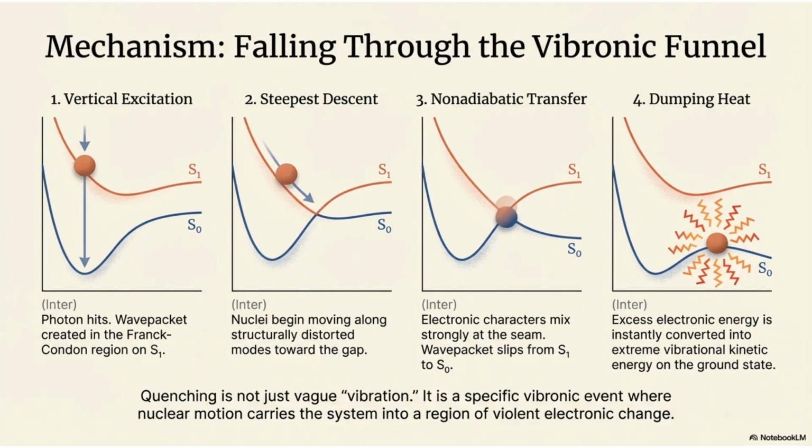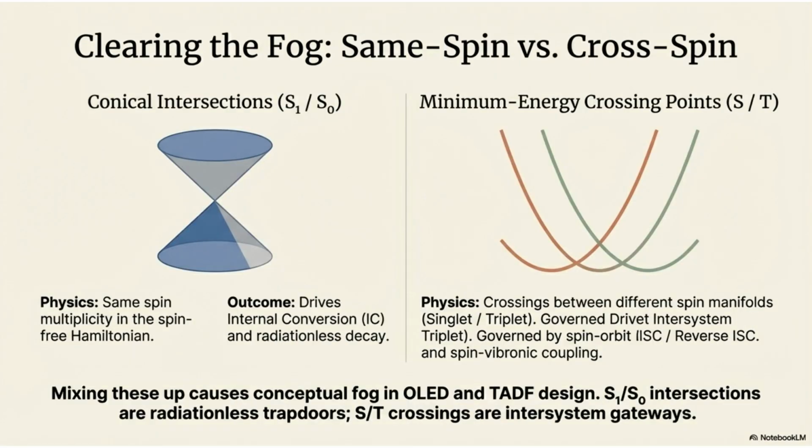The mechanism of falling through the vibronic funnel involves 4 steps: vertical excitation, steepest descent toward the crossing point, non-adiabatic transfer at the seam, and finally, dumping heat into the ground state. It is important to distinguish between same-spin conical intersections, which drive internal conversion, and cross-spin minimum energy crossing points, which are governed by intersystem crossing and spin-vibronic coupling.